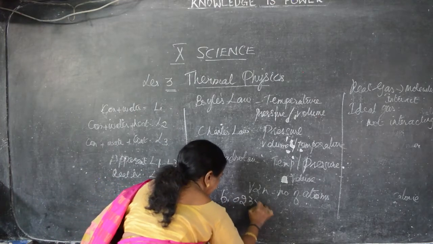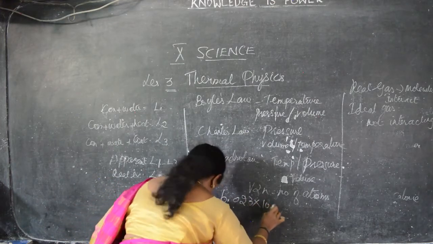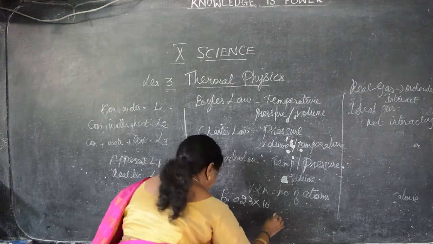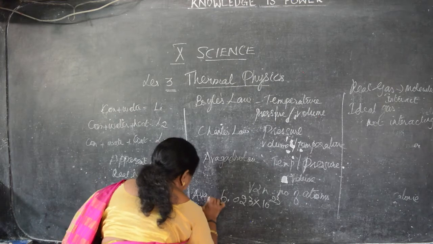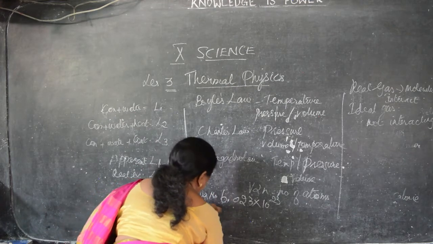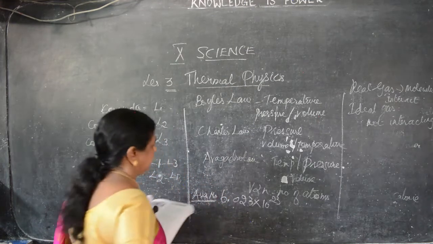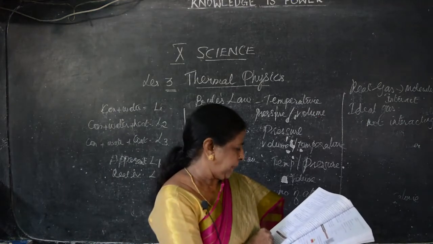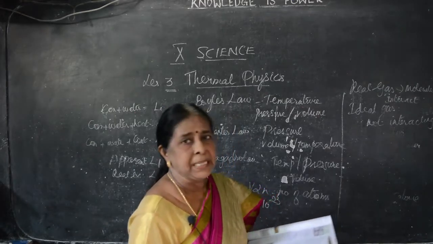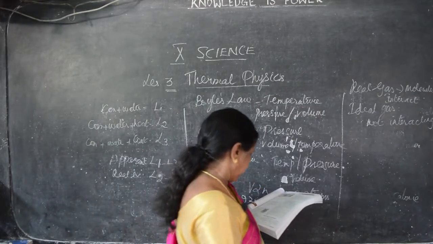6.023 into 10 to the power of 23. This is Avogadro number. Clear? Then by using that we can find out the ideal gas equation. What is ideal gas equation?